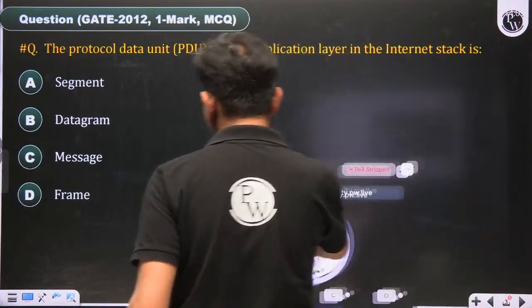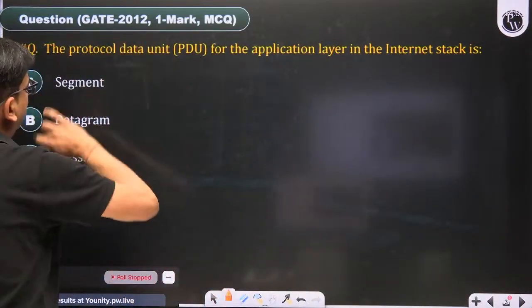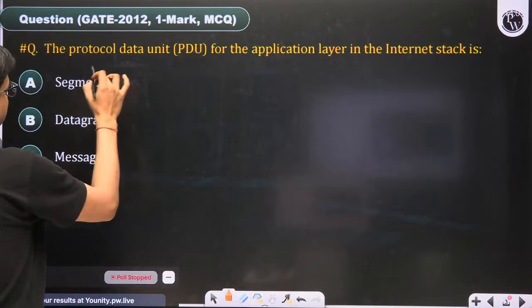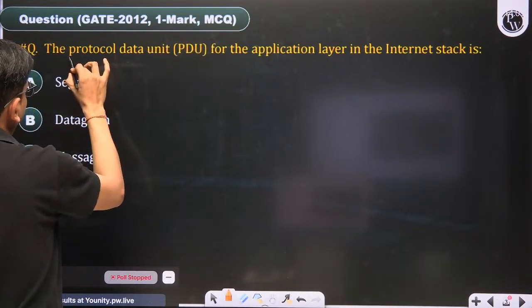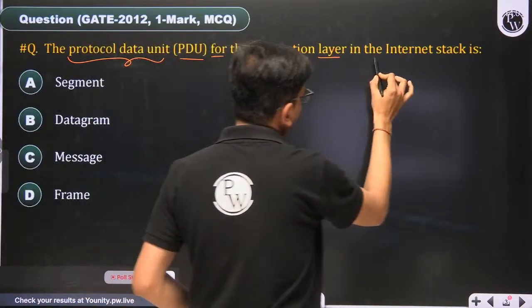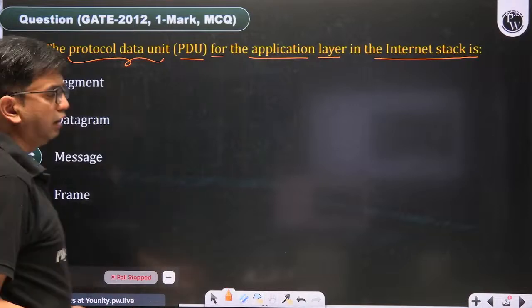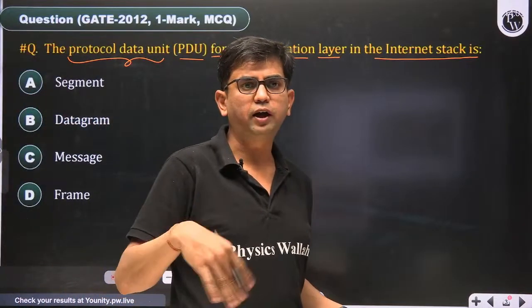So we are going to check this question. The question is a 2012 IIT Delhi question, a 1 mark MCQ. It says: the protocol data unit, PDU, for the application layer in the internet stack is. Yesterday we saw the PDU of all the layers.